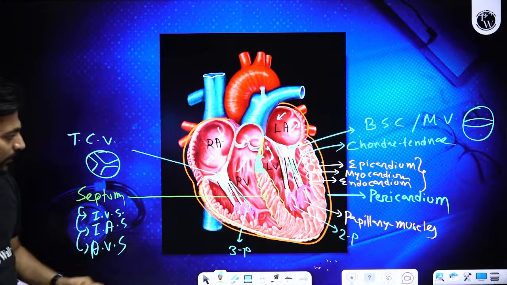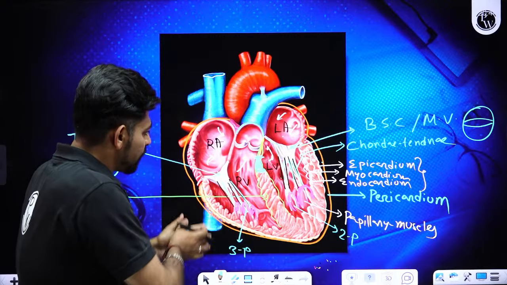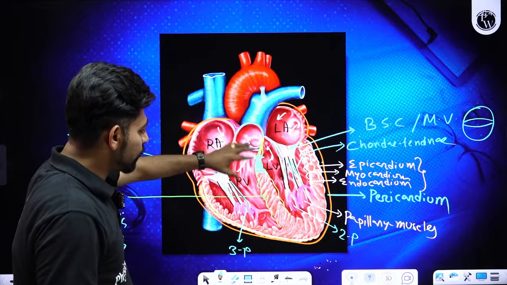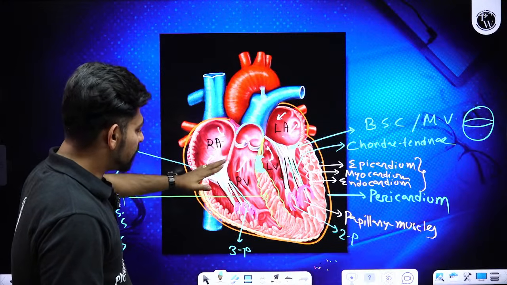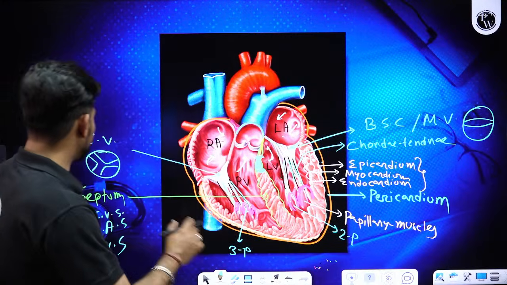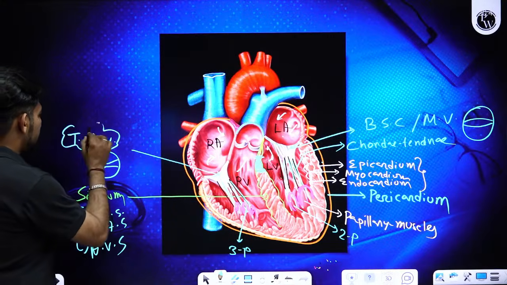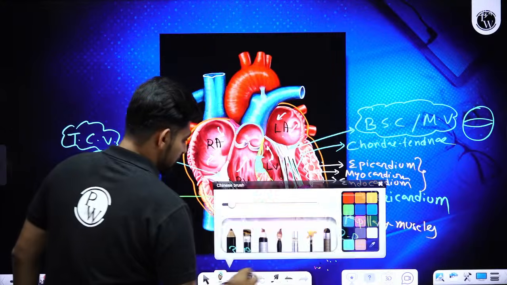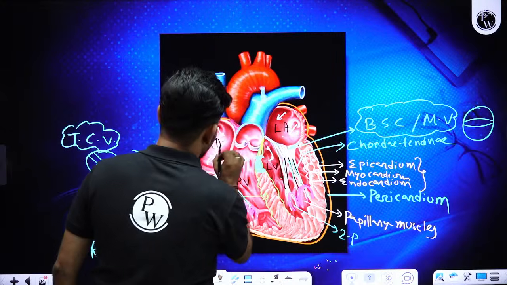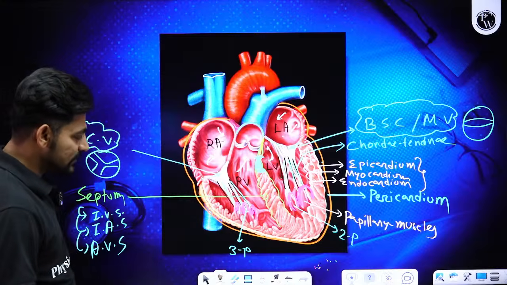Okay. Now a few more valves we need to explore while you are checking inside our heart. So we are done with bicuspid and tricuspid valve. Often tricuspid and bicuspid valves are called atrioventricular valves, because they are separating out atrium from ventricles.